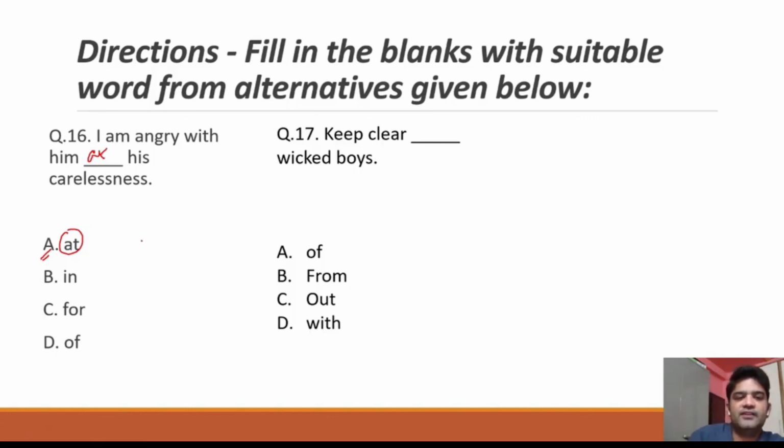Keep clear dash wicked boys. Wicked means evil. Wicked means evil boys. So you should not come in contact. You should not mingle with them. So to not mingle means keep clear of. Okay, so the preposition we are looking for is of.